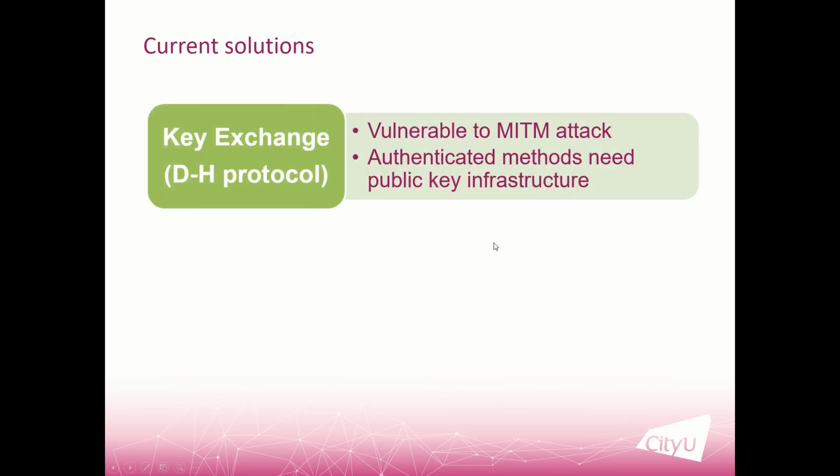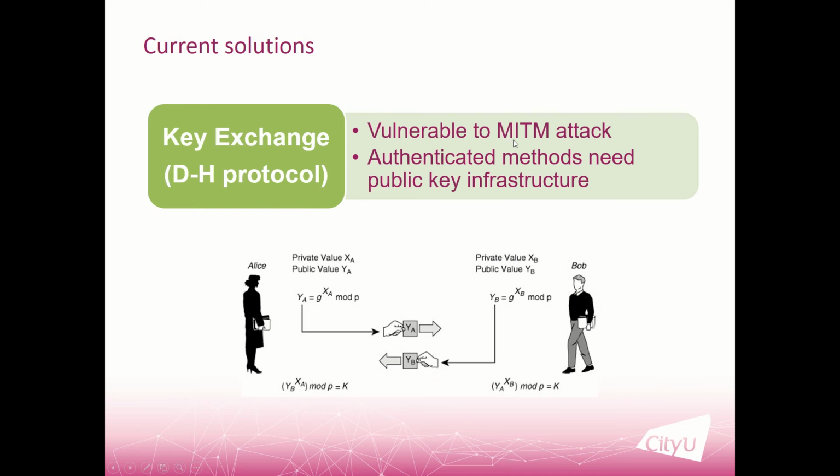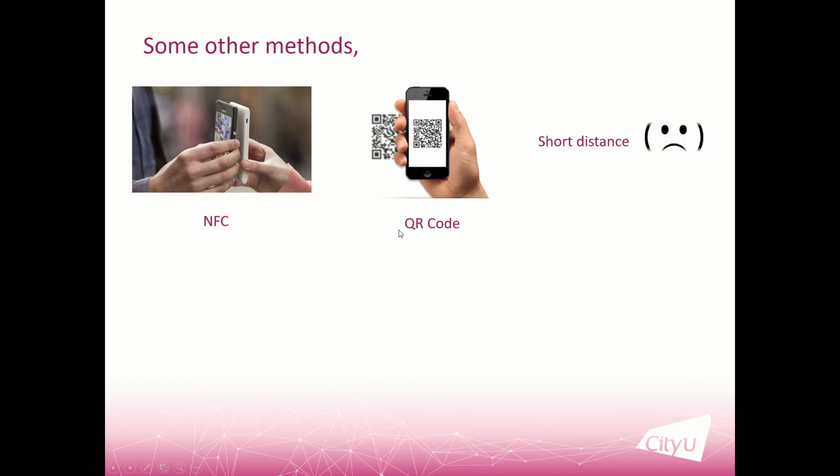There is also another common method, which is key exchange protocols, such as the DH protocol. The traditional DH protocol is vulnerable to the man-in-the-middle attack, and the authenticated methods need the public key infrastructure. There are also some other methods, like NFC and scanning a QR code. Unfortunately, these methods can only work over a very short distance.